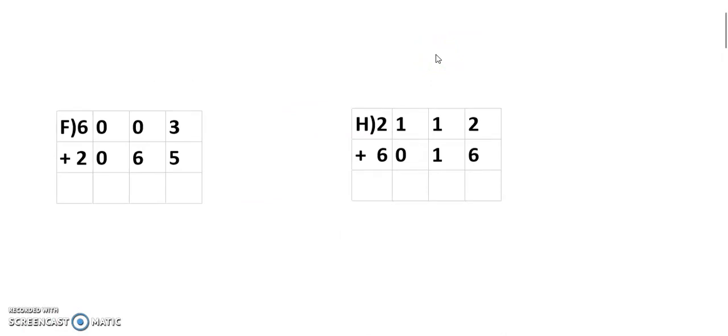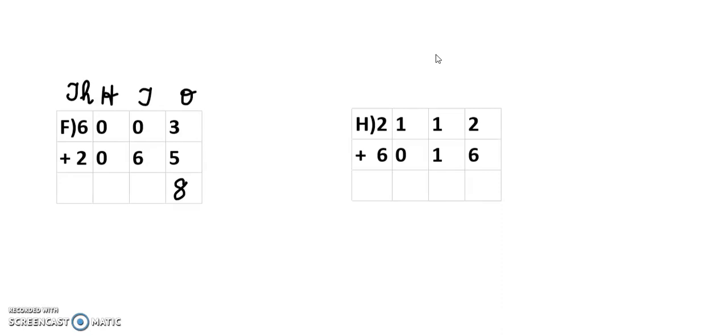Next, first write the place values. Ones, tens, hundreds, next 1000. So next we are going to add ones place, next tens place, next hundreds place, and then thousands place. So ones place, 3 plus 5 we are going to add. 5 is the greatest number. 5 in the mind, 3 in the fingers. 5 after 6, 7, 8.